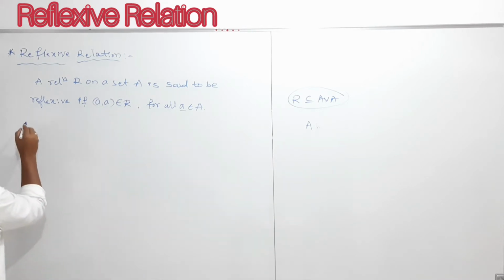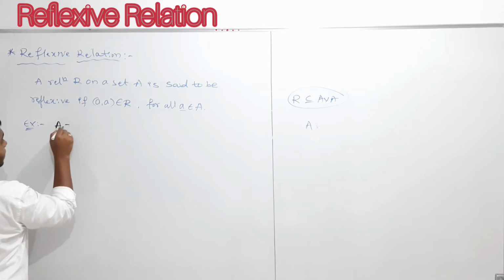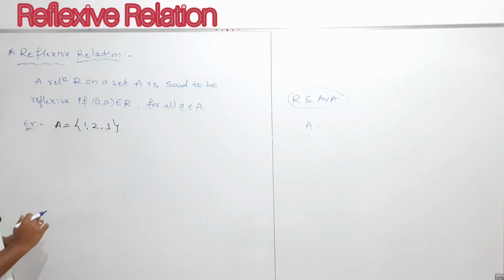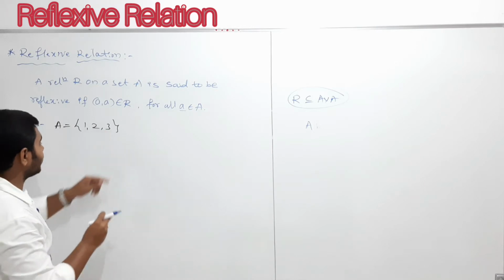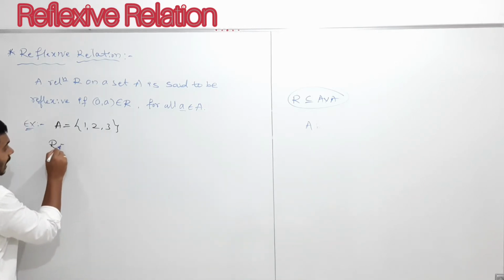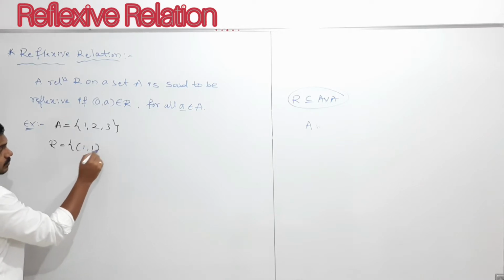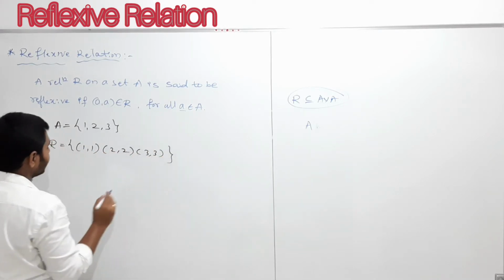You will understand clearly if I take one example. Let us take the set A equals {1, 2, 3}, which contains the elements 1, 2, 3, and a relation R with the elements (1,1), (2,2), (3,3).